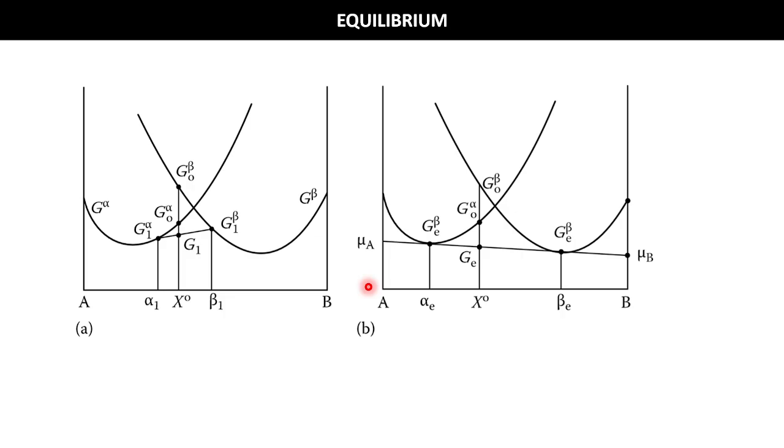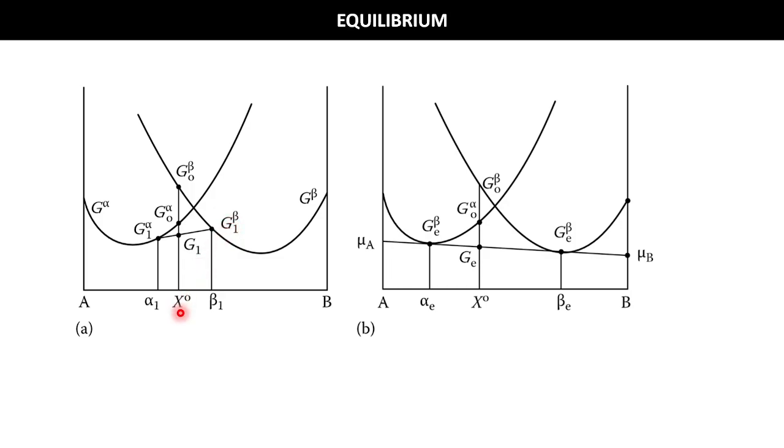Now when we try to do the phase diagram, at every temperature we have to draw this kind of Gibbs free energy diagram of two phases, and they will attain equilibrium. How they will attain equilibrium, let's understand it.